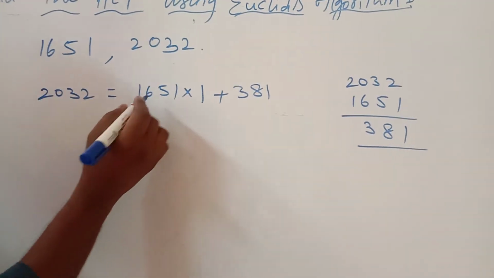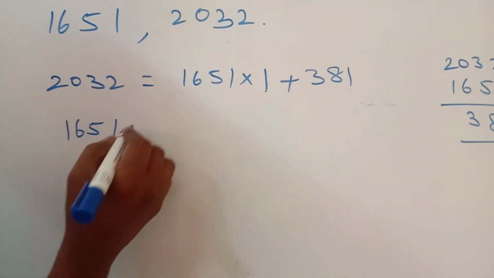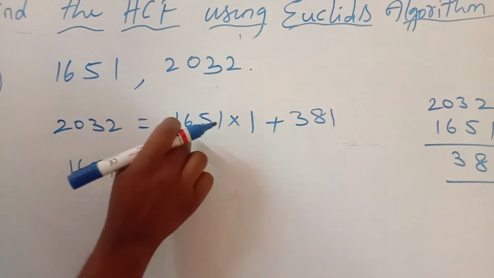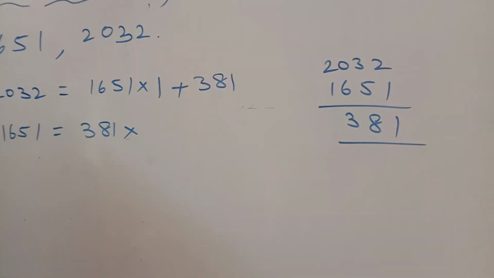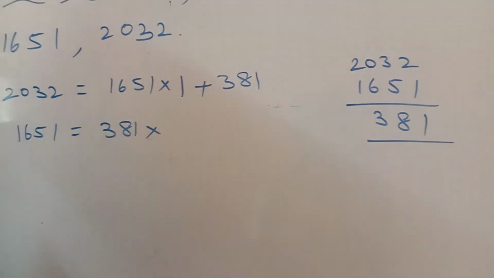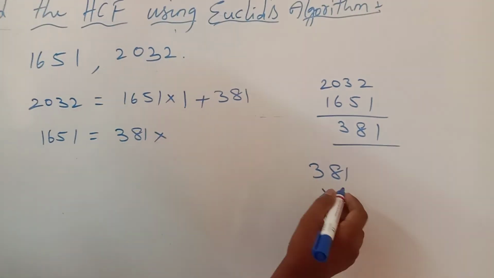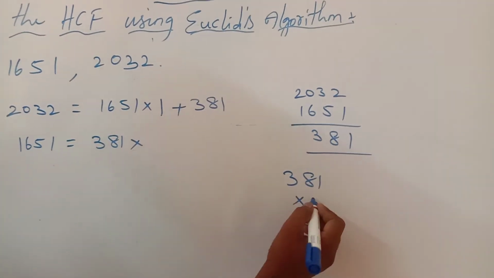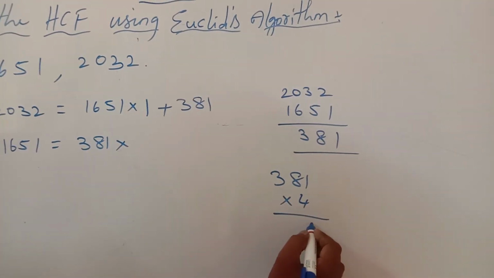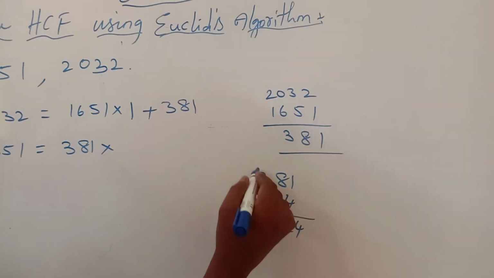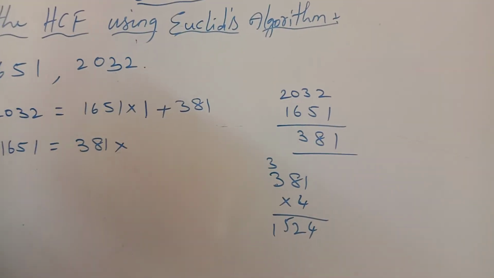That means I can consider this 1651 as a value equal to, and the remainder will become B, 381 into, now you can multiply 381 into some number to get 1651. So I can do by using a 4, because 5 3s are 15, again you are getting a carry here, so I am doing 4. 4 1s are 4, 4 8s are 32, 4 3s are 12, 13, 4, 15, 1524 you are getting.